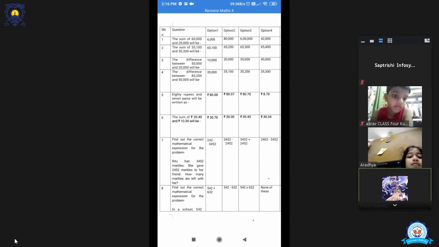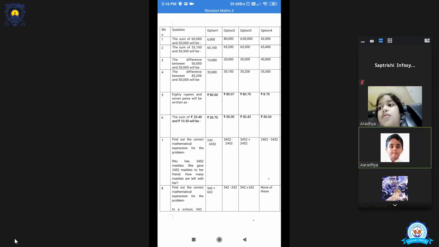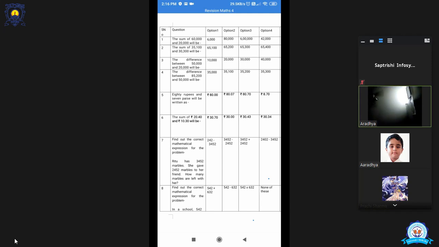Think. Write down, everyone. Write down the statements in your copy. Aradhya Singh, have you written the first statement? What will be the first statement? Ma'am, Ritu has marbles. Okay. Or you can also write total number of marbles.